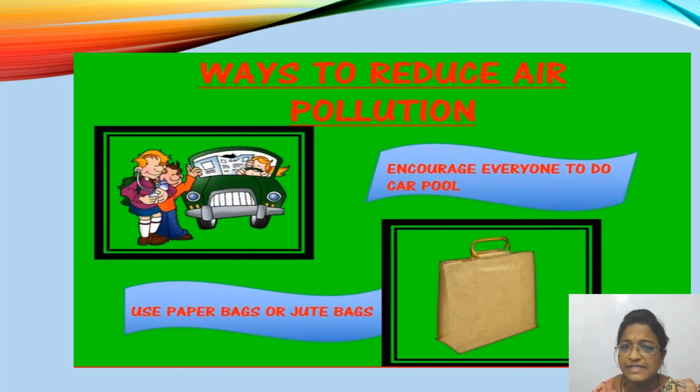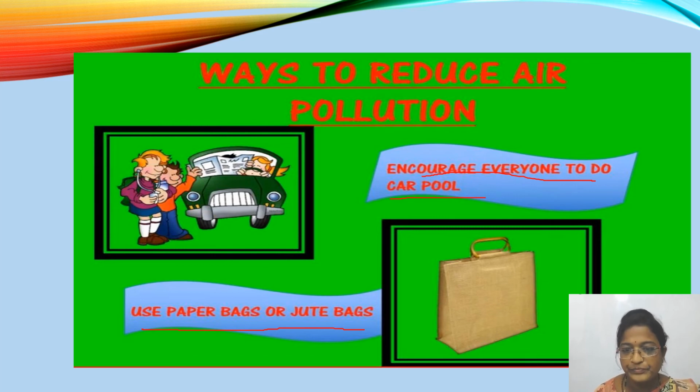Now let us see how we can reduce air pollution. For this, what we should do? We should encourage everyone to do carpool, and we should use paper bags or jute bags instead of plastic bags. By doing this, at least we can reduce air pollution.